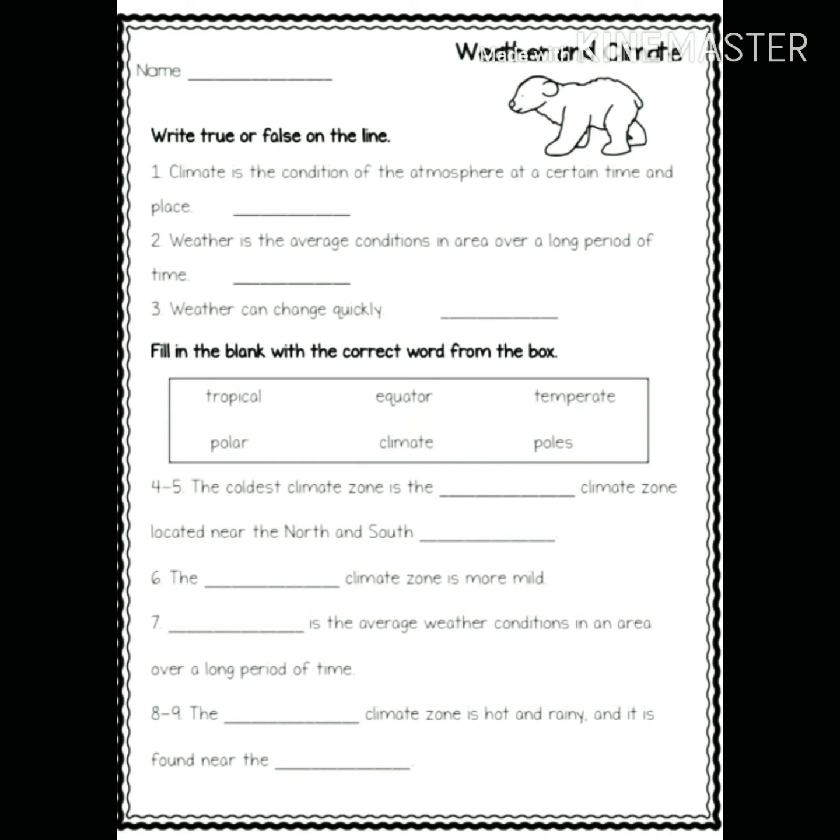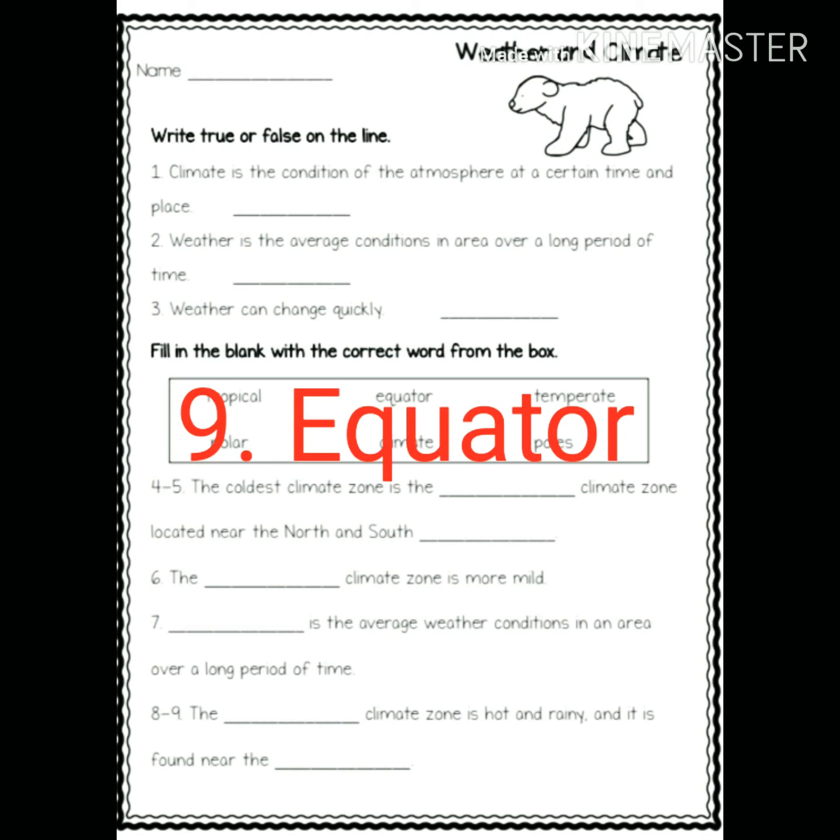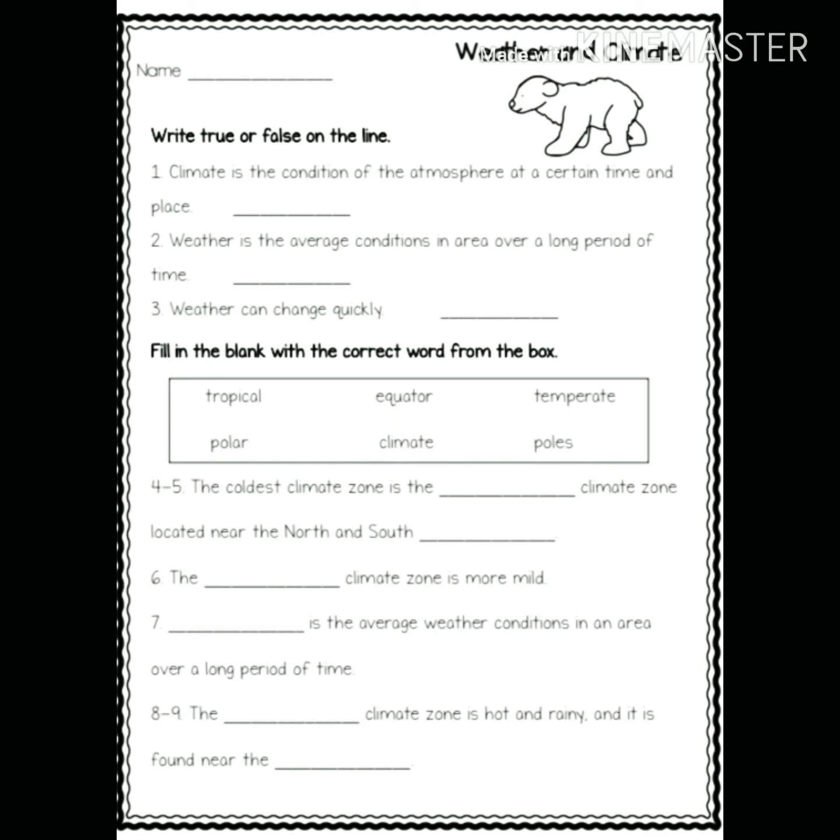So 6 is temperate. Number 7, climate is the average weather conditions in an area over a long period of time. 7 is climate. And then for numbers 8 and 9, the tropical climate zone is hot and rainy, and it is found near the equator. So number 8 is tropical and 9 is equator.